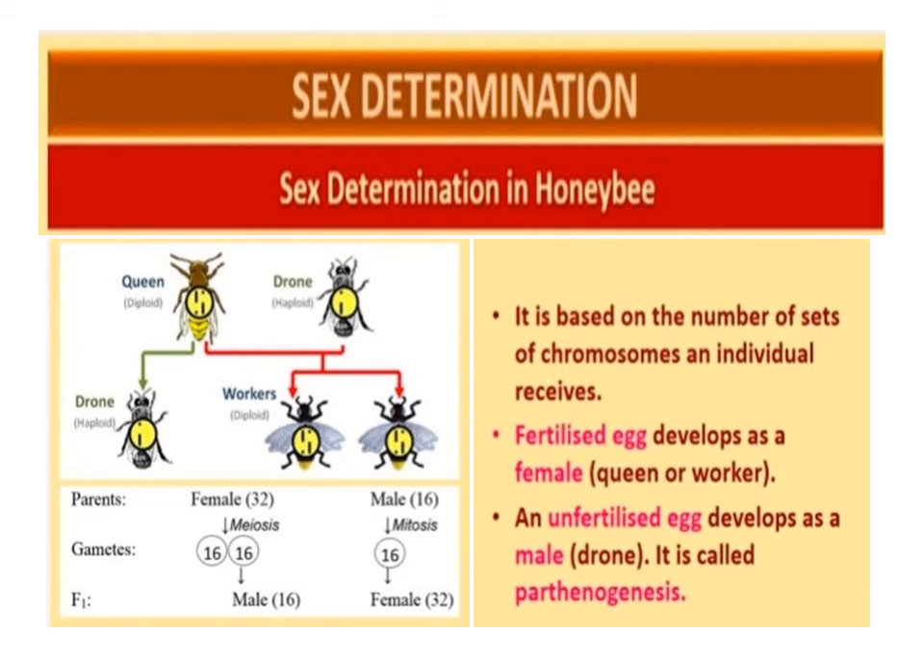Sex determination in honeybee. The sex determination in honeybee is based on the number of sets of chromosomes an individual receives. An offspring formed from the union of sperm and egg develops as a female, queen or worker, and an unfertilized egg develops as a male, drone, through parthenogenesis.